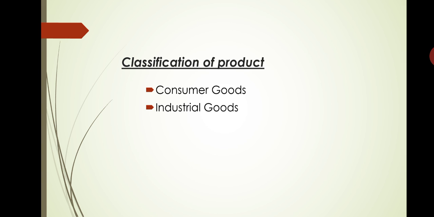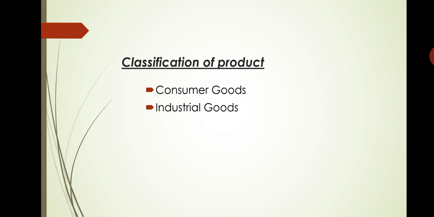So let us discuss one by one. First one, consumer goods. What is this consumer goods? Consumer goods are the goods which can be sold to their real customers without any commercial processing. So these are the goods which are finally consumed by their real consumers without any commercial processing.